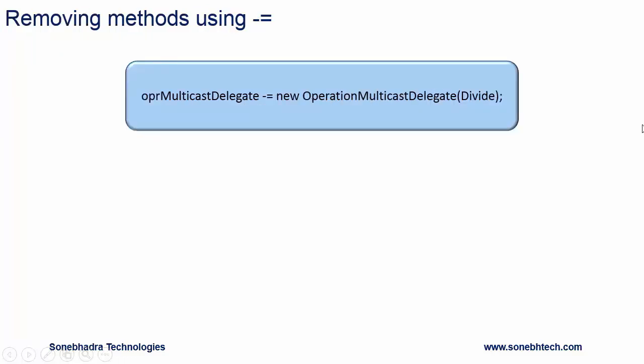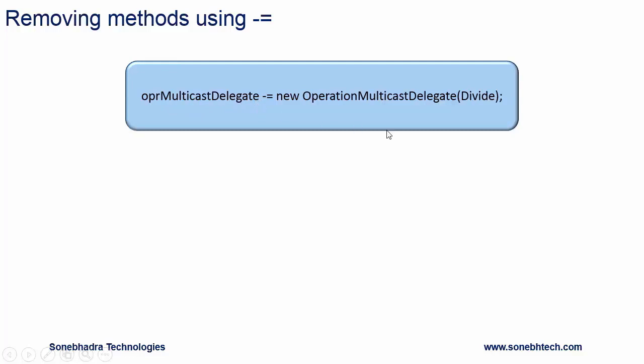So now we will see how to remove methods from delegate object. We can remove the methods using minus equal. So here we are removing the method divide from delegate object OPR multicast delegate.